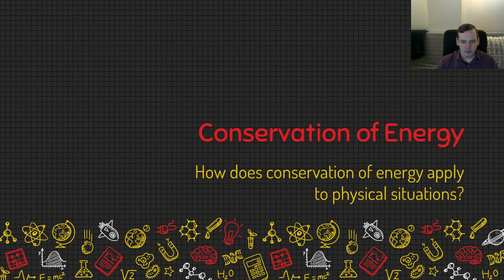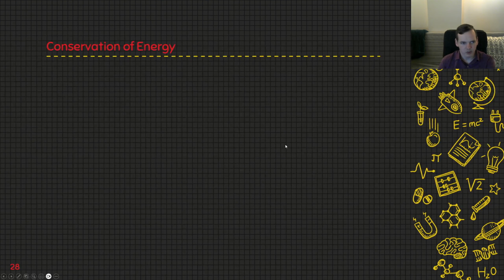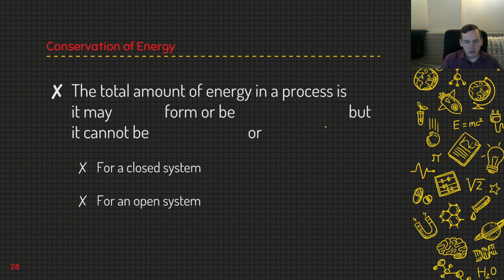Let's talk about conservation of energy and basically the fact that energy is conserved. What does that mean for doing physics problems? So the total amount of energy in a process is conserved. This is what we mean when we say conserved. It may change form